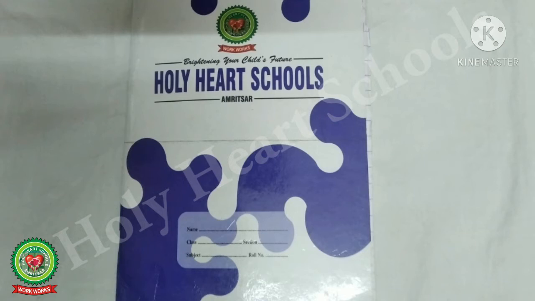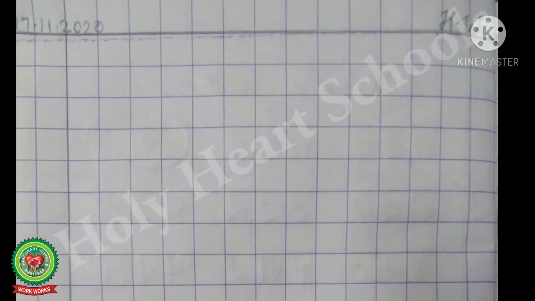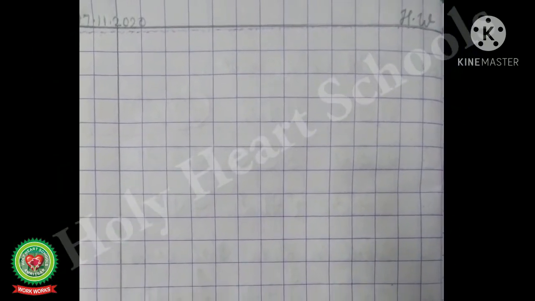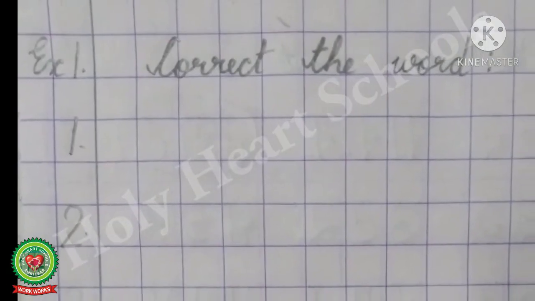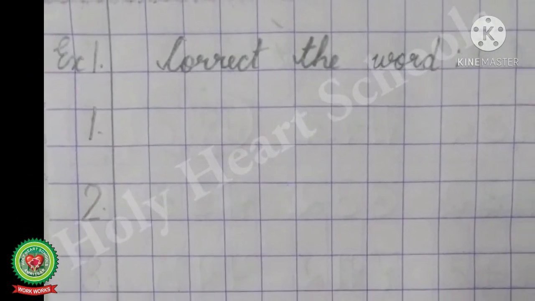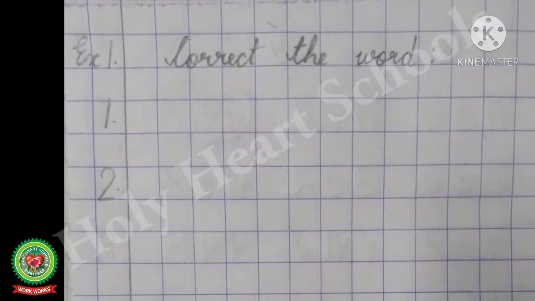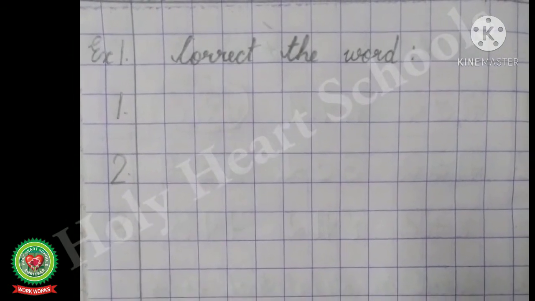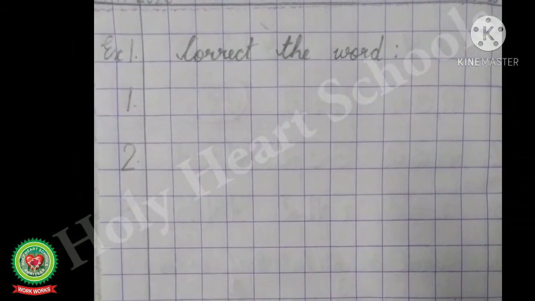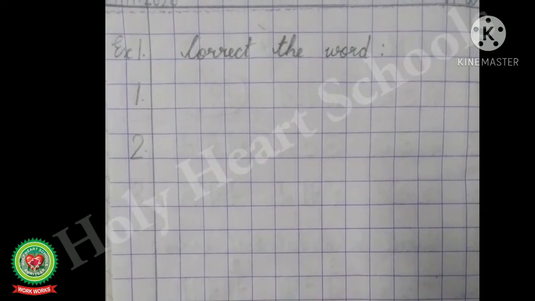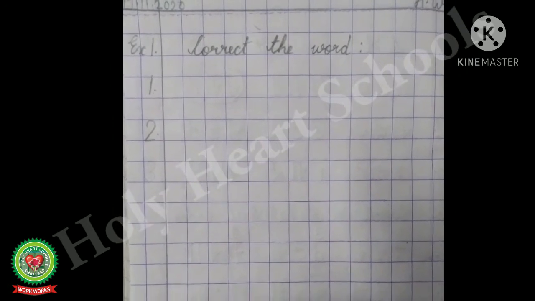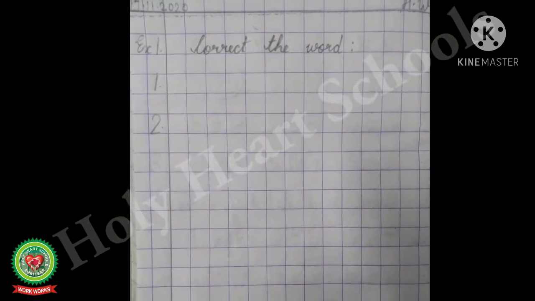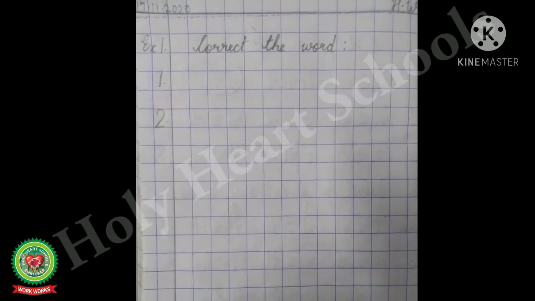Now take out your Punjabi copy and open a new page. Set margin lines there and put today's date and h.w. After that, leave the first line and in the next line, before the margin line, write down EX exercise 1. And after the margin line write down correct the word. Correct the word.